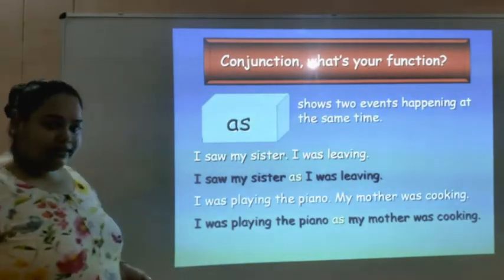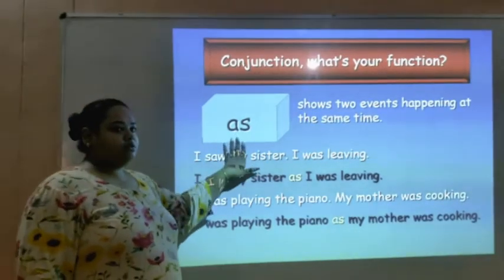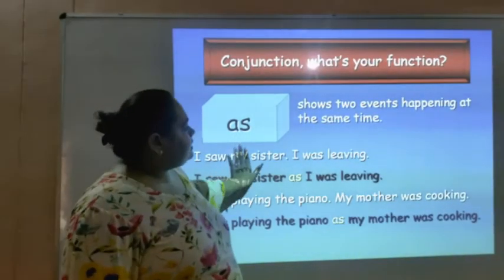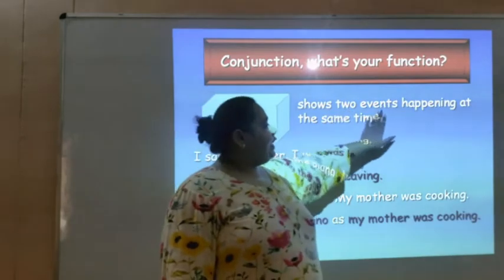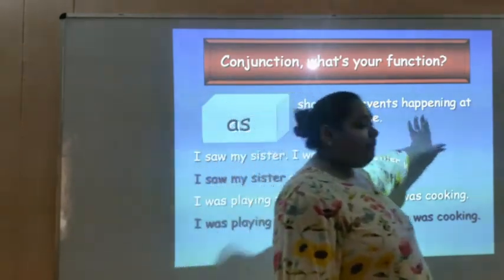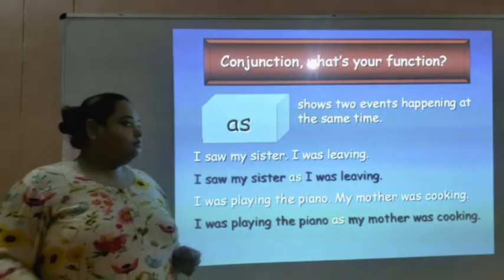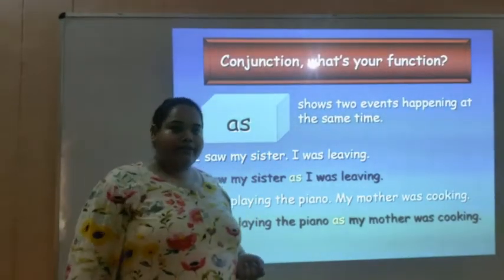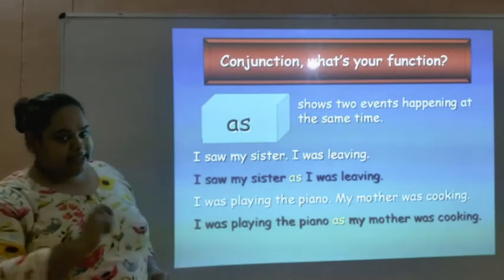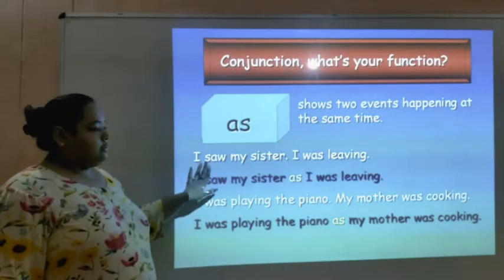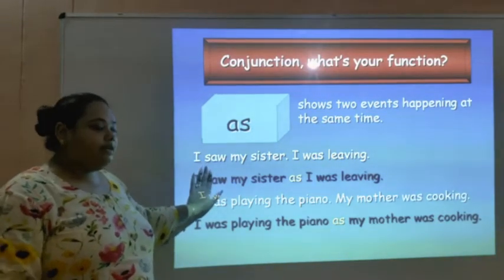Let's see another conjunction, as. What is the purpose of as? It shows two events happening at the same time. Let's see some example to understand it.